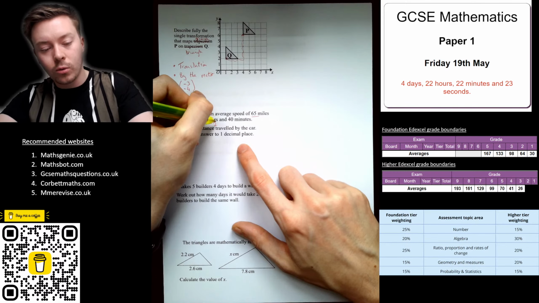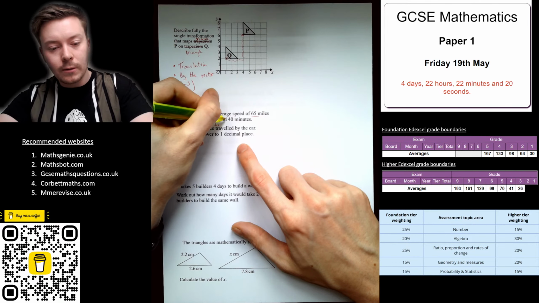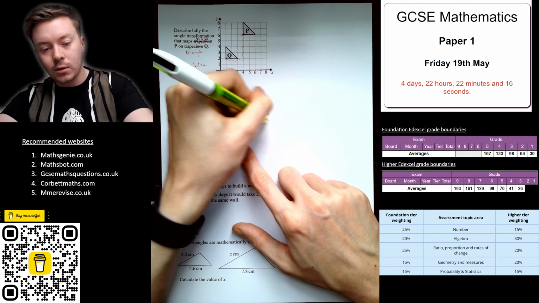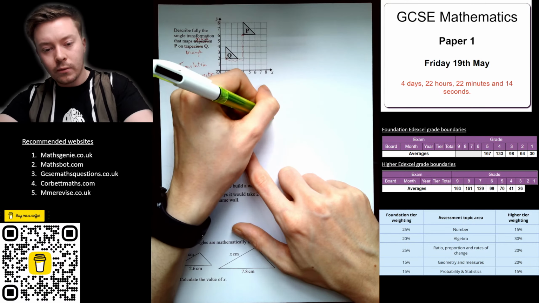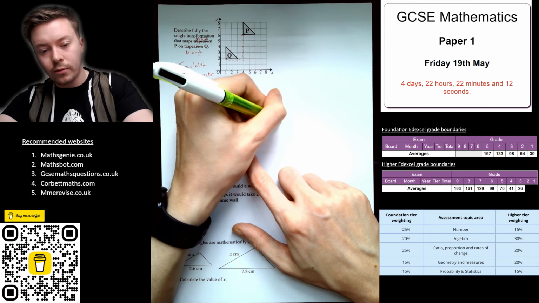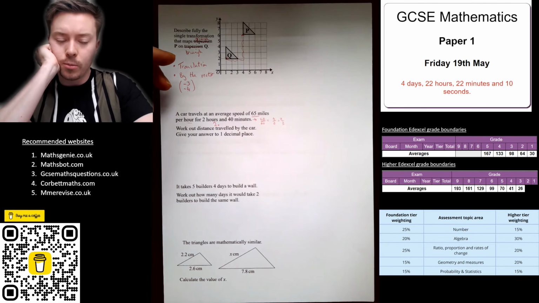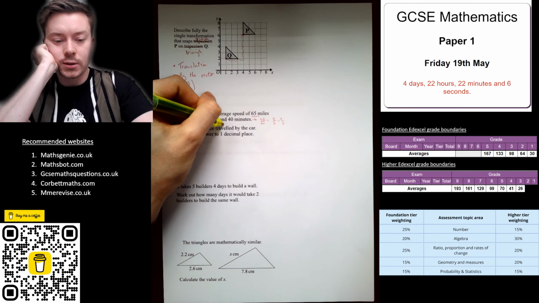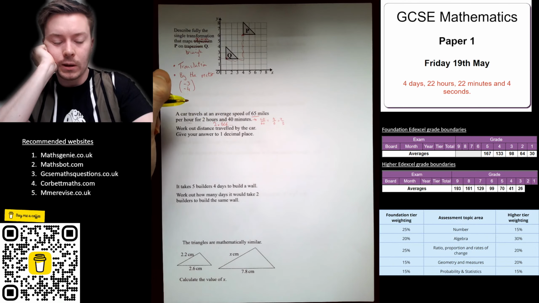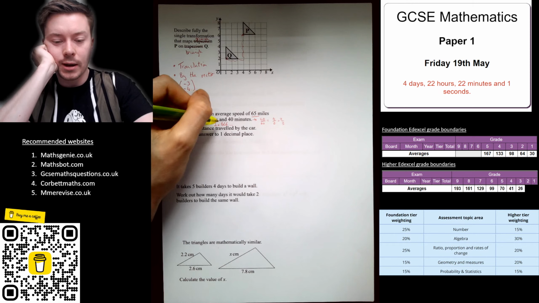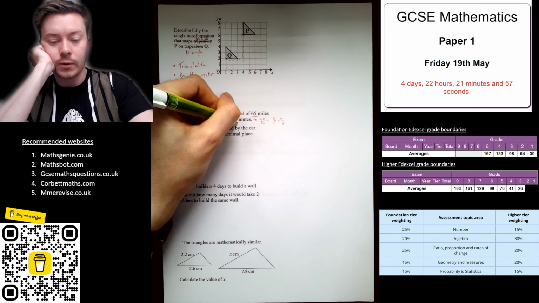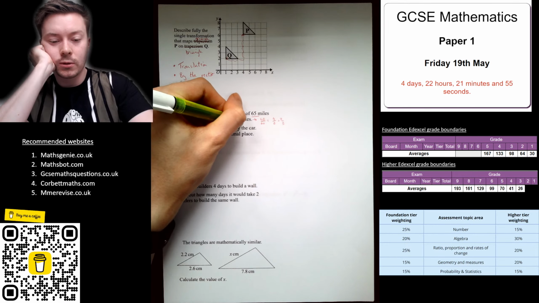Well, that's 2 hours, and 40 out of 60 is 4/6, which is 2/3. That's 2.666 recurring, so it might be better leaving that as a fraction. So in total that would be 2 2/3.